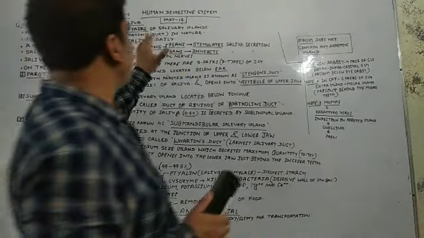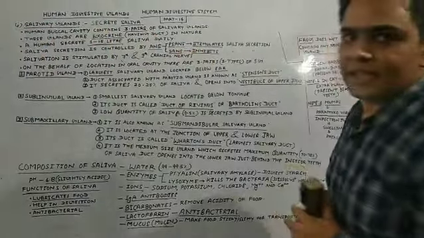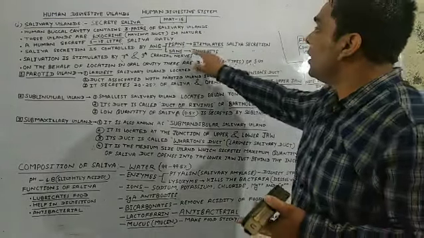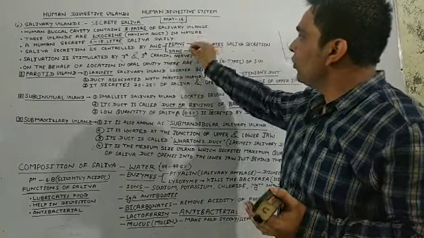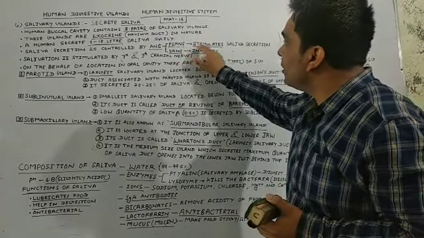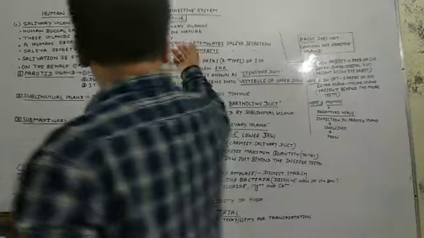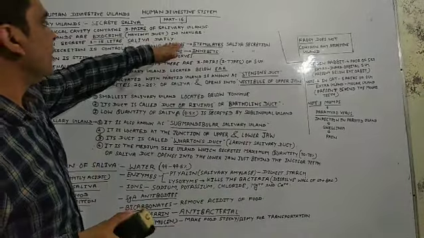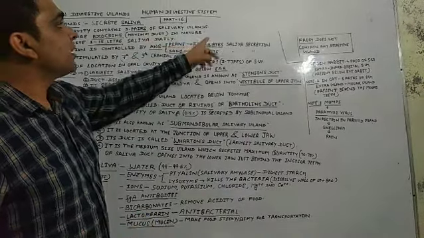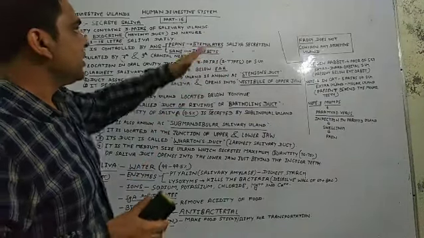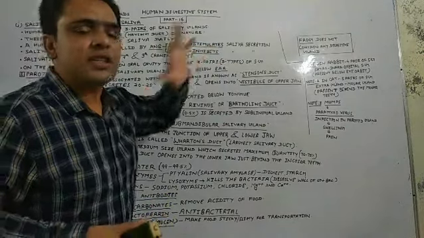And what role does PSANS, the parasympathetic autonomic nervous system, play? It stimulates saliva secretion. When this type of nervous system acts, the secretion of saliva gets stimulated.